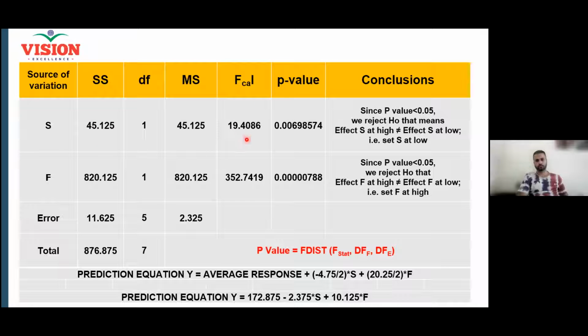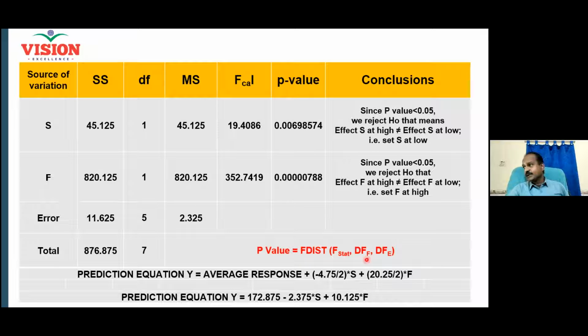And F calculated value is nothing but the mean squared variation divided by the variation due to the error. 45 divided by 2.325. How much is it? 19.4086. You can cross verify. Similarly, the calculated value of F score for the factor F is 821.125 divided by 2.325. That will be how much? 352. Clear?